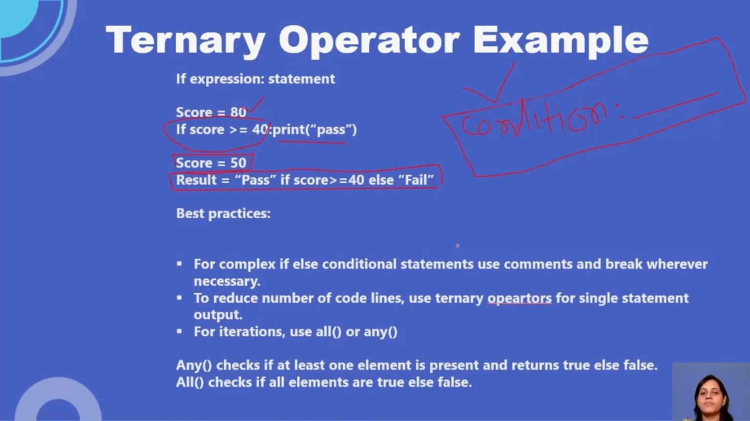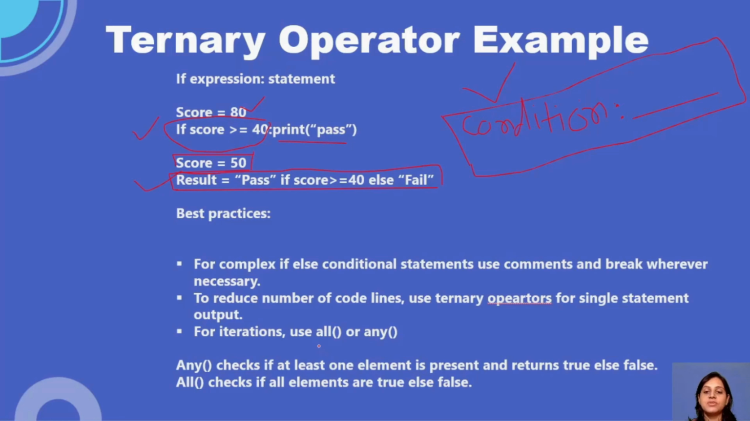Break and everything I'm going to explain in the looping part, but just understand that break is a keyword. What is going to happen? Wherever you put it, it will exit from that state and come out of that loop, or come out of that condition. To reduce the number of code lines, use ternary operators for a single statement output. See, I'm getting a single statement here. I have already explained it to you.